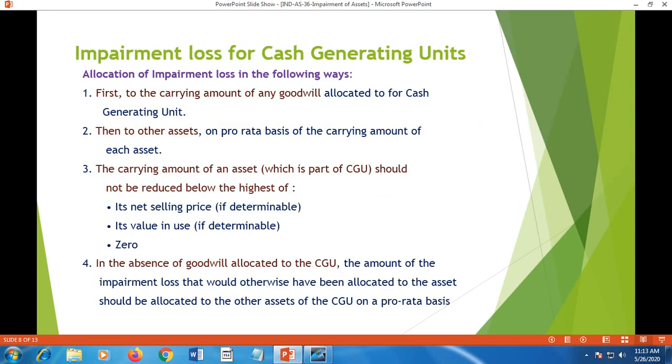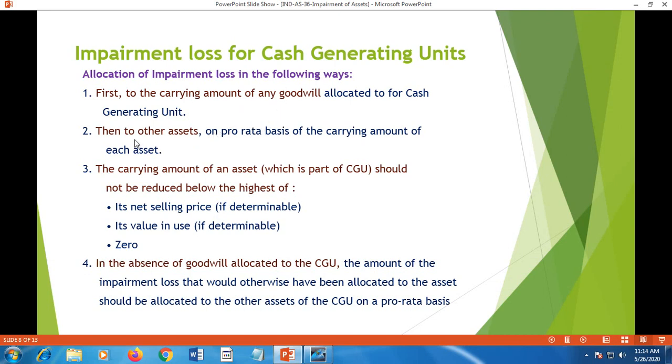Then impairment loss for cash generating units. Allocation of impairment loss is done in the following ways. After recognizing the impairment loss with reference to the cash generating unit, it is allocated first to the carrying amount of any goodwill allocated to the cash generating unit. If any goodwill is recognized for the cash generating unit, then the impairment loss should be adjusted with that goodwill. It should be deducted from that goodwill amount.